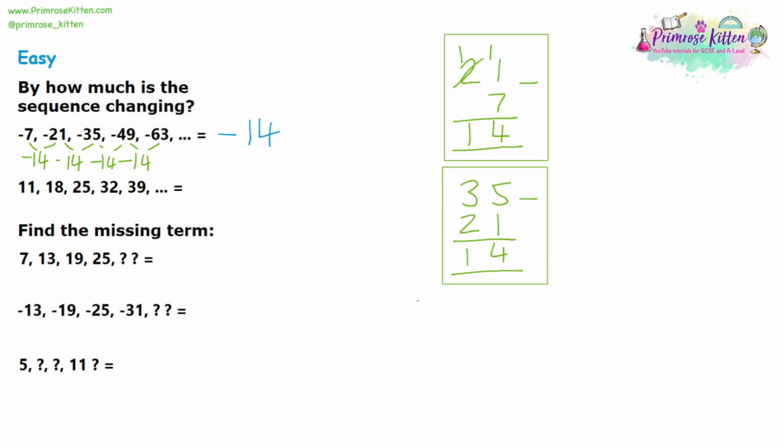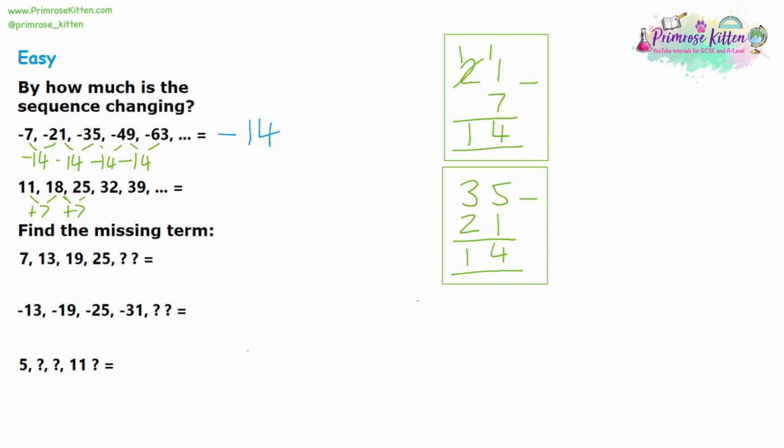So let's look at question 2 now. We have 11, 18, 25, 32, and 39. Now, between 11 and 18, 11 plus 7 would be 18. And then let's try 18 plus 7 to see it's a linear sequence. 18 plus 7 would be 25. So again, we're going to be fairly certain now it's a linear sequence.